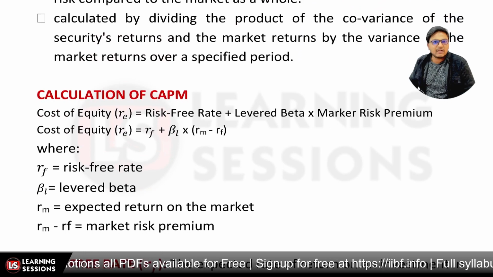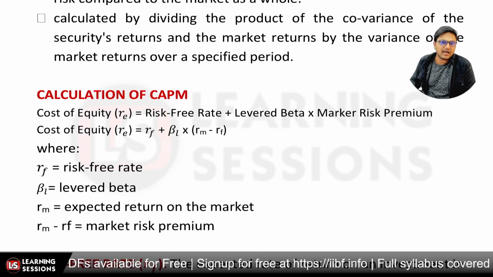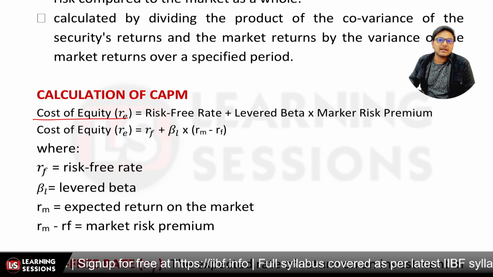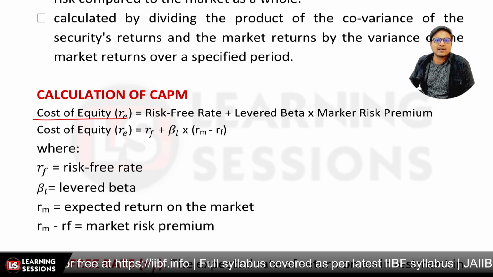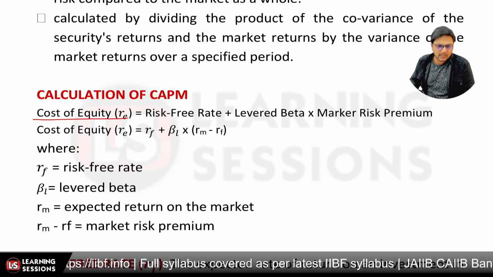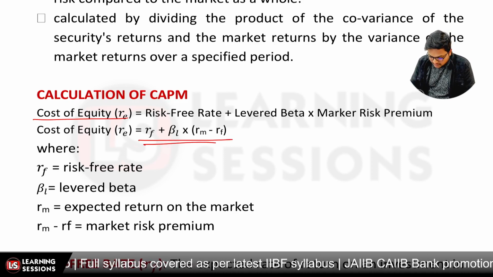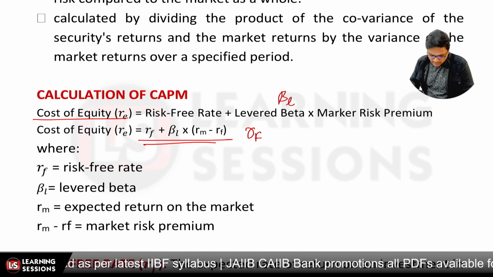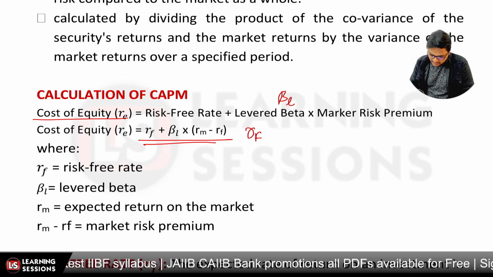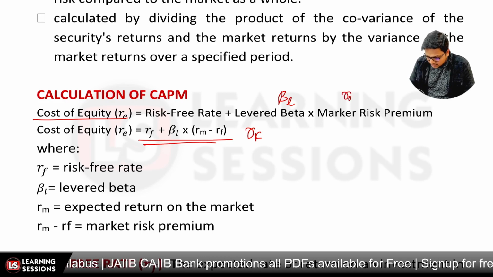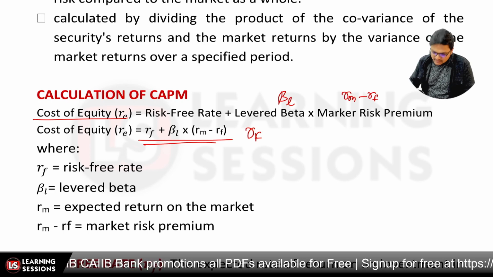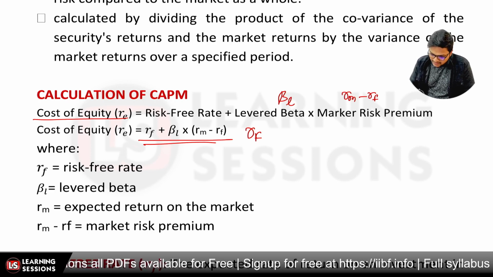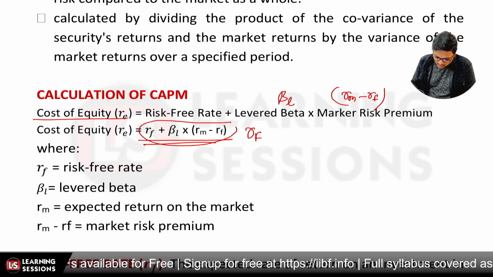Now for the calculation of CAPM, we have the cost of equity, represented by RE, and cost of equity is equal to what? It is equal to the risk-free rate plus levered beta multiplied by the market risk premium. Risk-free return is represented by RF, levered beta is represented by beta L, and the market risk premium is represented by RM minus RF, where RF is the risk-free rate and RM is the expected return on the market. So this is how we can calculate the cost of equity.